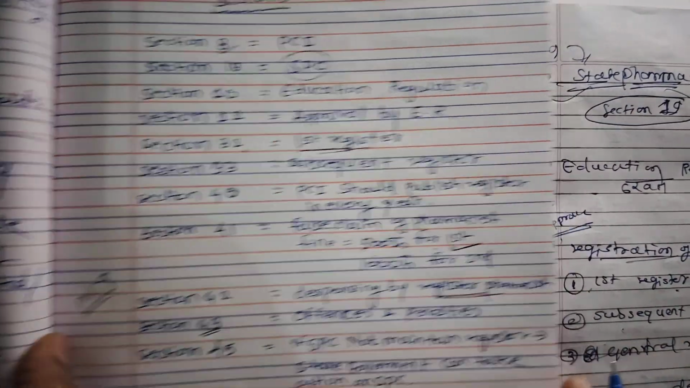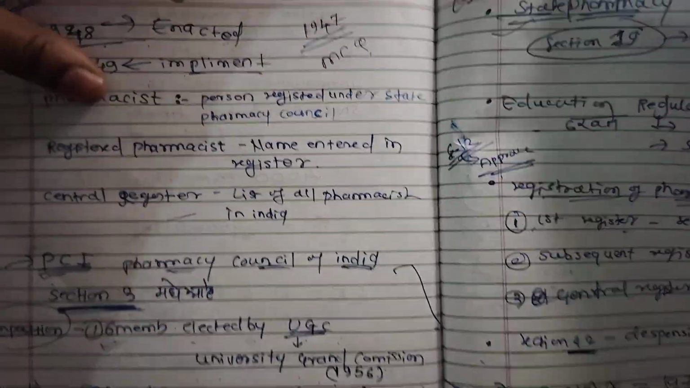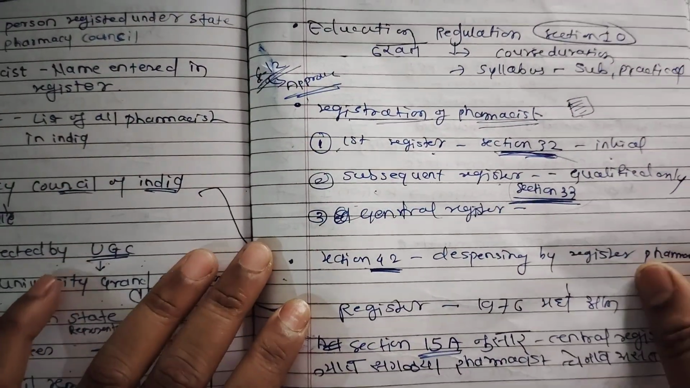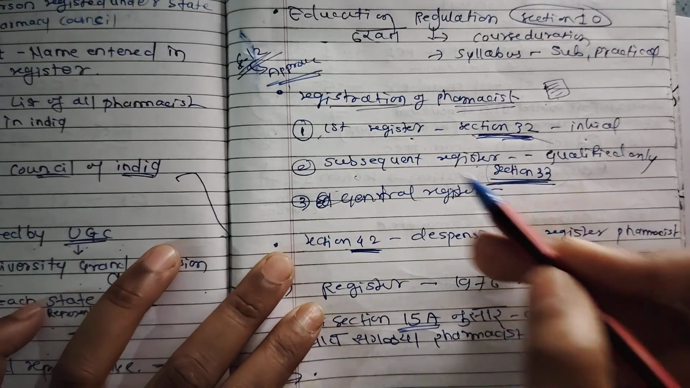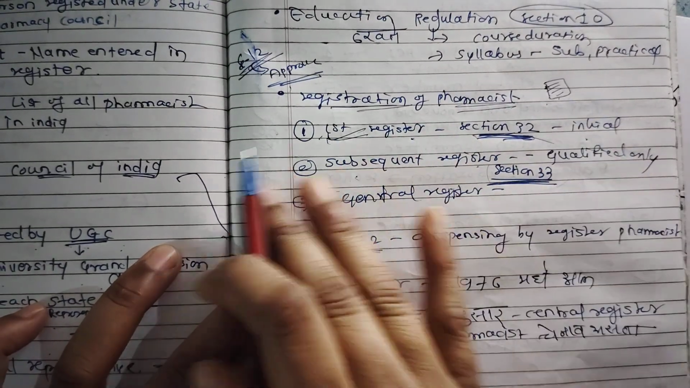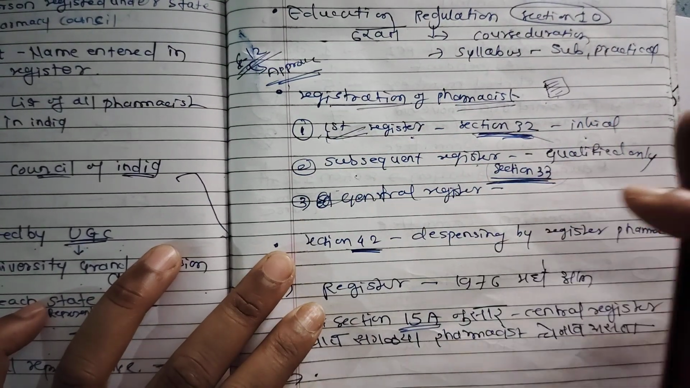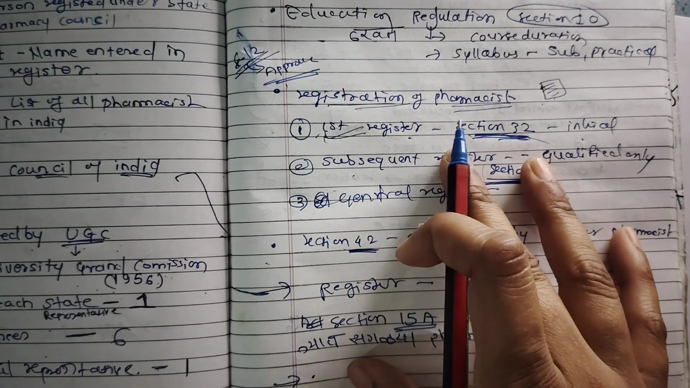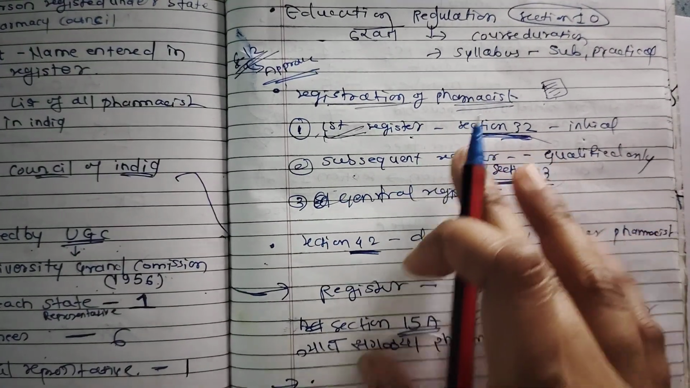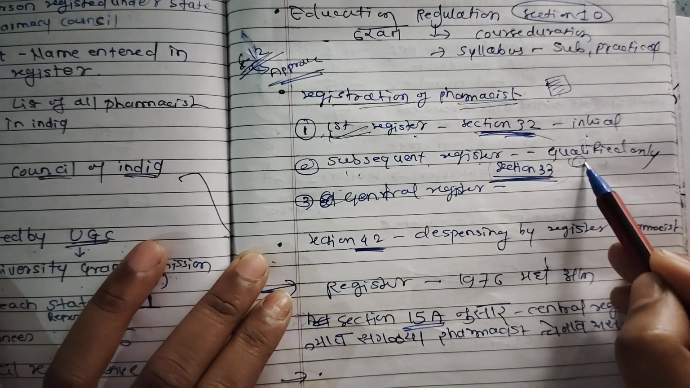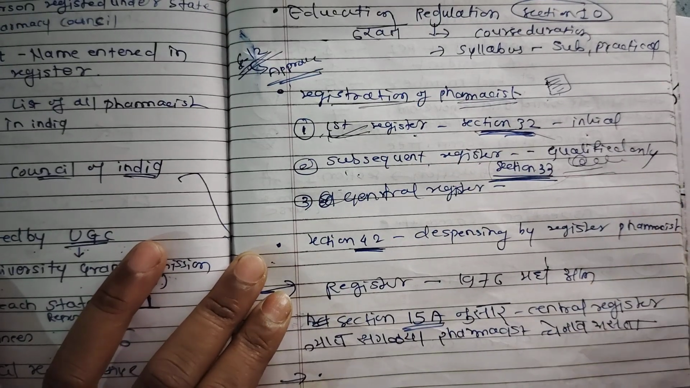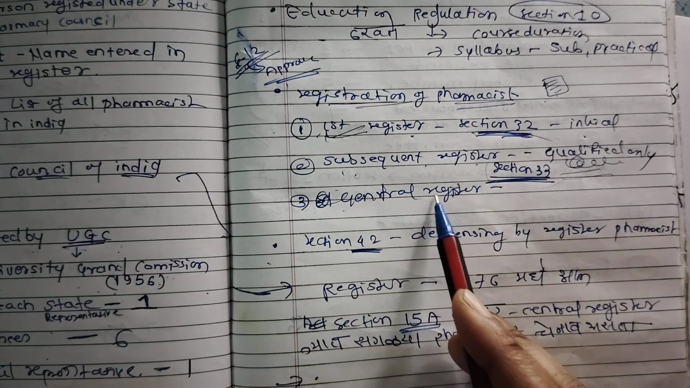What is the first register? See guys, there are multiple registers, actually 3 types of main register which are maintained by the state pharmacy register for the registration of pharmacists. The first register is an initial step and it maintains the name of the pharmacist. But there is a subsequent register which includes the qualified pharmacists only. And the third register is the general register.